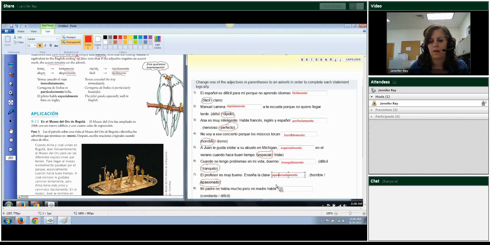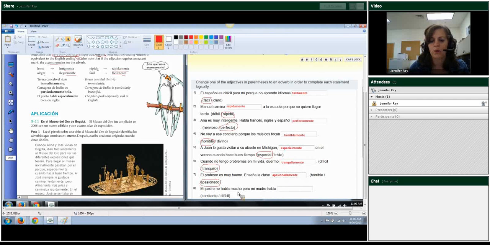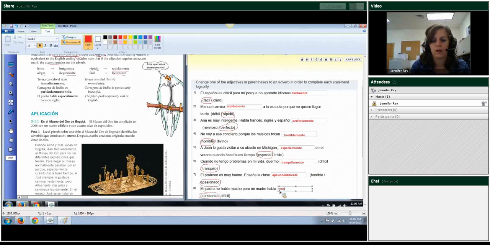Okay, mi padre no habla mucho, pero mi madre habla. So he doesn't speak a lot. She speaks probably constantly because they're making some sort of a comparison. Okay, and since it ends in E and not O, I don't change it to an A. I just say constantemente.